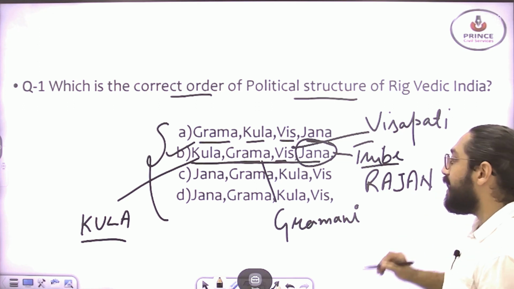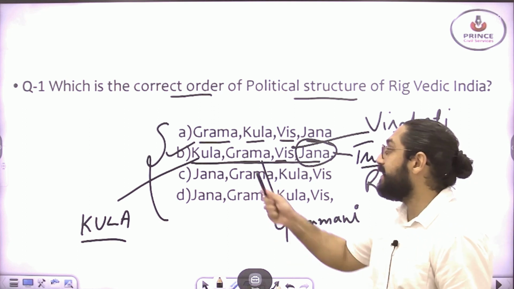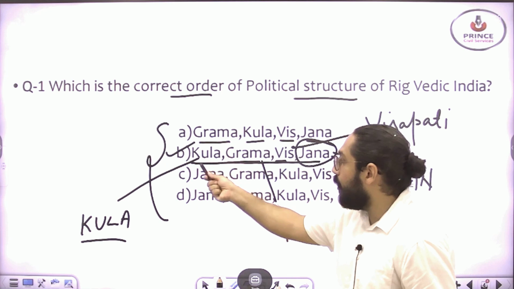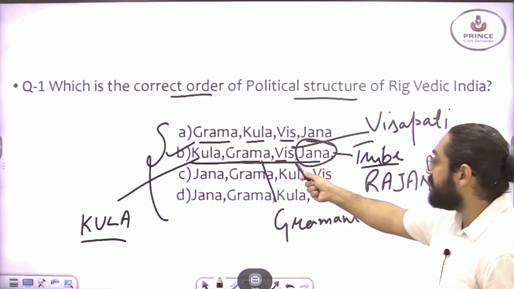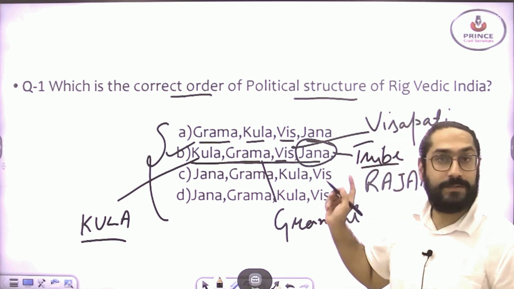So this is the political structure, and these are the various units. The smallest, the basic unit is the Kul, and then you have Gram, Vis, and then the Jan. So the right answer is B. So that was question number 1.